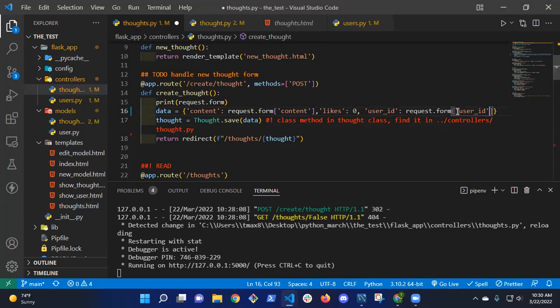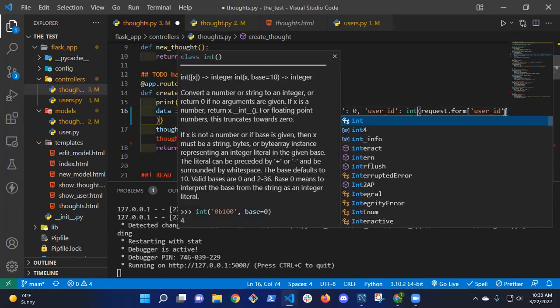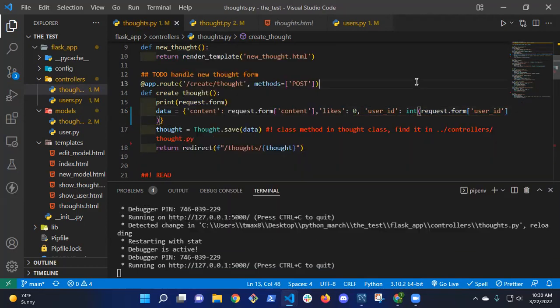So I could take request.form and I say user ID. What do I need to do to this though? Because this comes in as a string, right? So request.form user ID is a string. You have to make it an integer. Yeah, so how do I do that? Int. Yeah, so I just convert it or coerce it, however you want to say it. Okay, so now I'm passing in the content, the likes, I'm defaulting to 0. And I don't remember doing that, but I guess I did it.